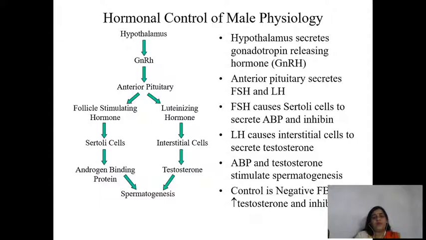Whenever there is a bulk of testosterone in the circulation, it sends a negative signal at the level of the pituitary and hypothalamus to suppress further synthesis of gonadotropins. Sertoli cells also secrete a hormone called inhibin, which suppresses FSH secretion. So this is the negative feedback mechanism by which there is stimulation and inhibition of the synthesis of gonadotropins. So thank you.